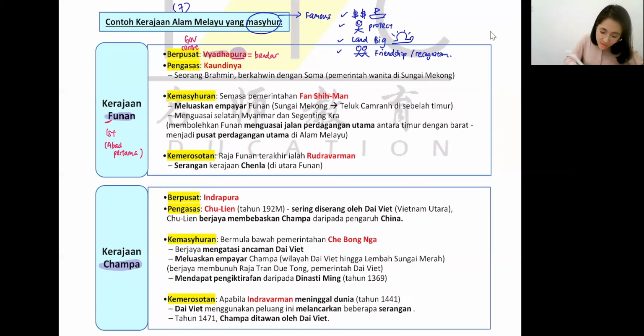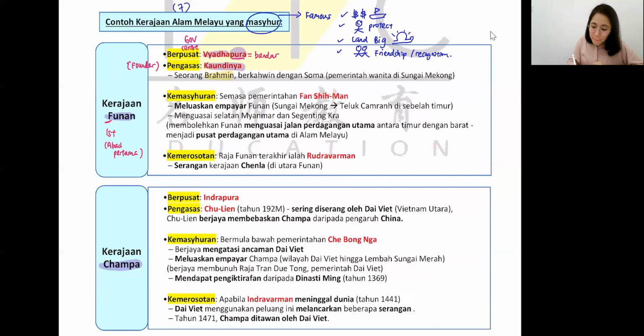Pengasas means who is the founder? Who is the first leader? The one that created and started this kingdom? We have the leader called Kaundinya. So Kaundinya, you need to understand what did he do? How did he become the first leader? So originally he's a Brahmin. Apa itu Brahmin? Brahmin means he's a religious leader.